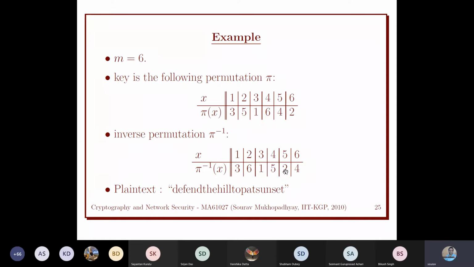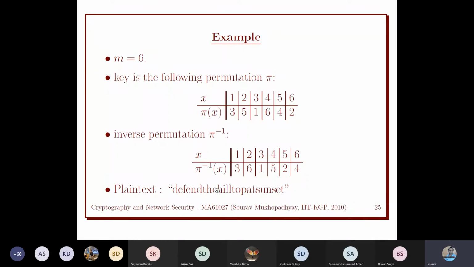Okay, so under this permutation, if this is the plain text, this is the message Alice wants to send to Bob: Defend the hill top at sunset. Suppose this is the message. So now what we need to do is break it into 6 windows, because we are going to apply this permutation on these windows.